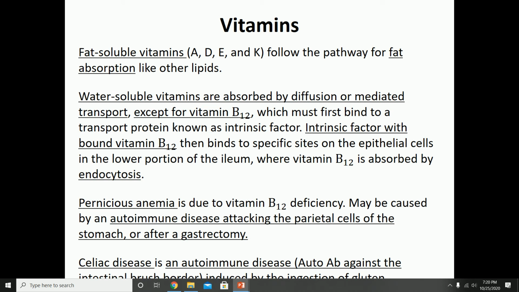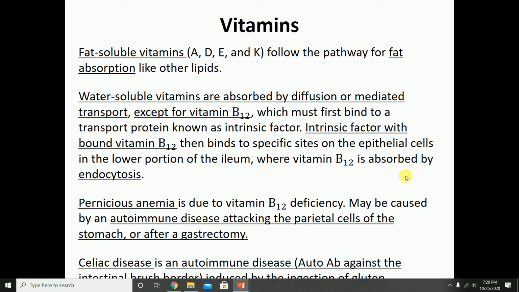And pernicious means that it's a very stubborn kind of anemia to treat, which is true. And these RBCs are huge, and that's why it's also known as megaloblastic anemia. Another cause for pernicious anemia would be gastrectomy. If you surgically remove the stomach, say due to cancer, again, they've lost the parietal cells, no intrinsic factor, no B12 will be absorbed, and B12 is needed in order to make healthy red blood cells.